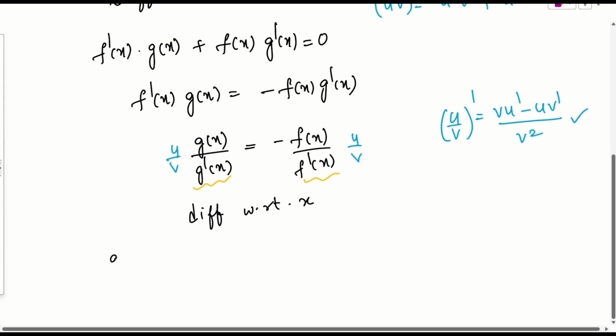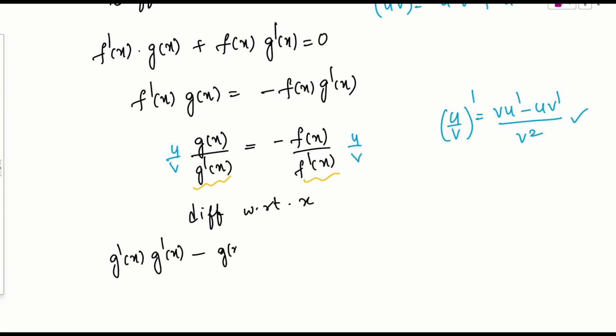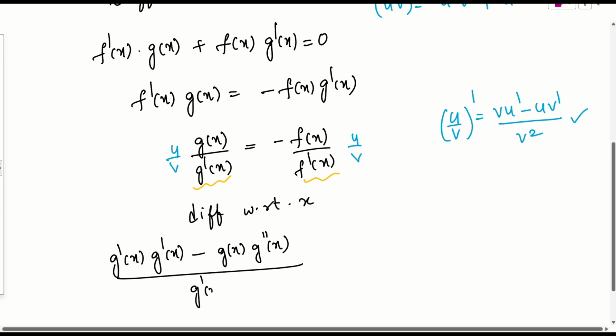What is v? v means g dash of x, into numerator derivative, which will again be g dash of x, minus the numerator as it is. What is the denominator derivative? Already g dash, so if you apply derivative again, this will be g double dash of x, by g dash of x the whole square. This must equal what is on the right hand side.